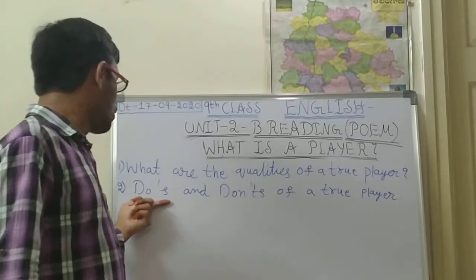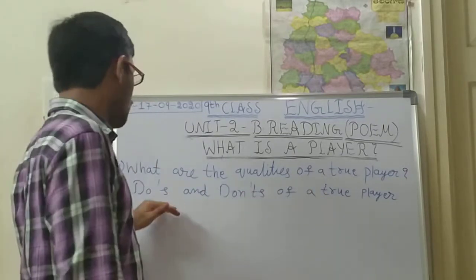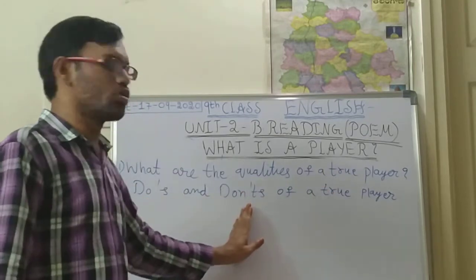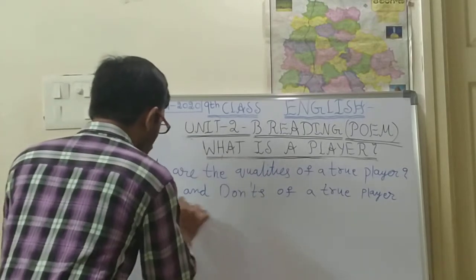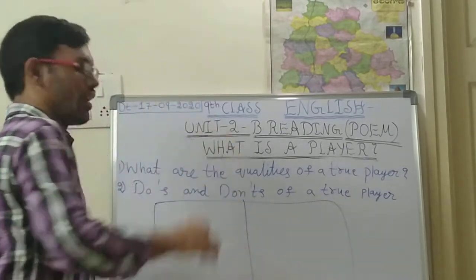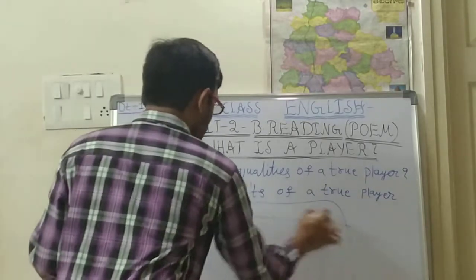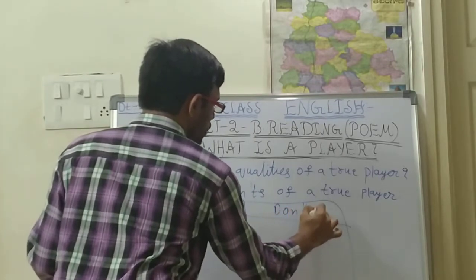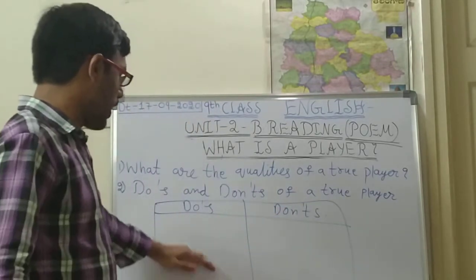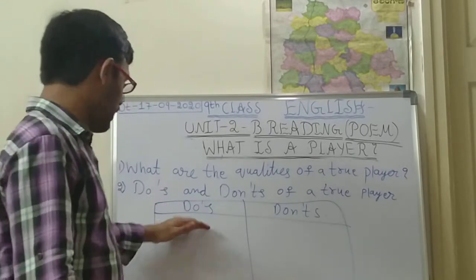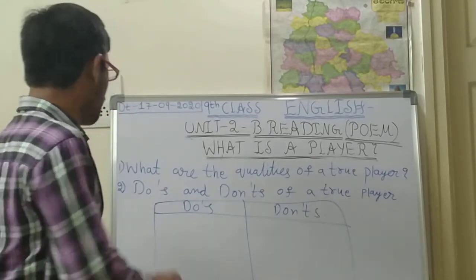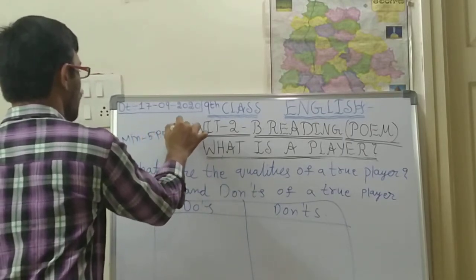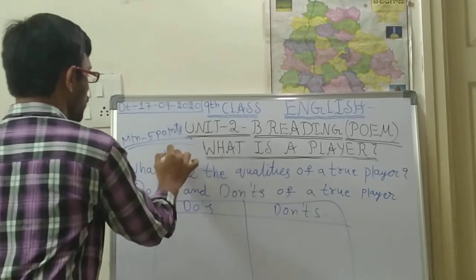And the second one is do's and don'ts of a true player. So what should a true player do daily, and what should he not do. Draw a box like a differences table, with do's and don'ts, and write down what he has to do and what he should not do. Minimum 5 points, here also minimum 5 points. Write down. Okay, children, this is your today's homework.